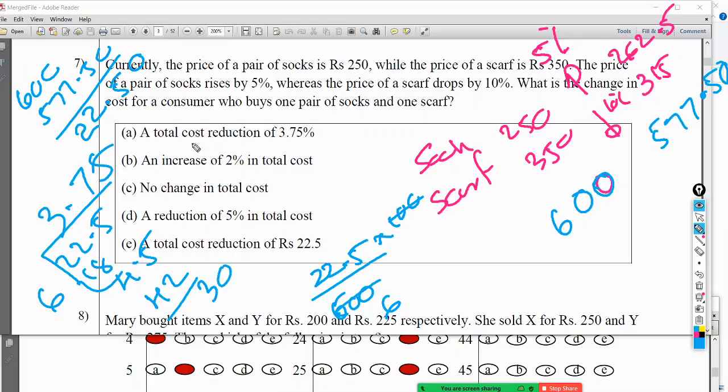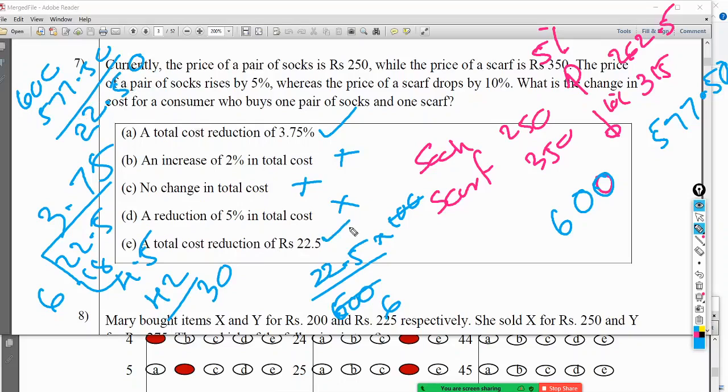30, 3.75, right? So A is correct. So the original cost is 600. The reduction is 22.5. So therefore cost reduction percentage is 22.5 divided by the original cost into 100. An increase of 2%, no. No change, no. Reduction of 5% of total cost, no. The total cost reduction is 22.5. That is correct, right? The total cost reduction is 22.5.